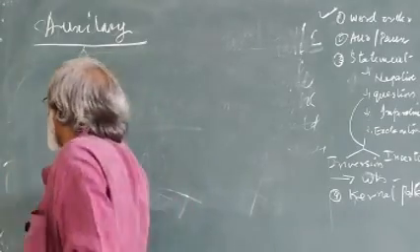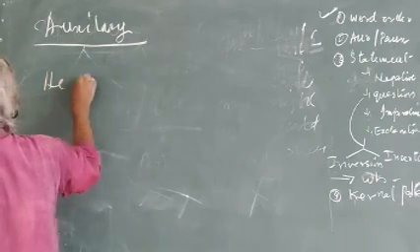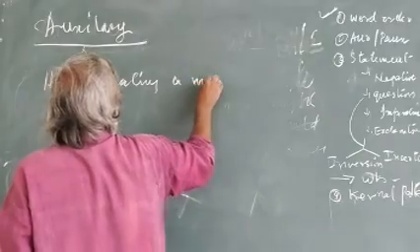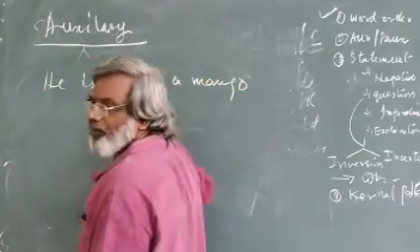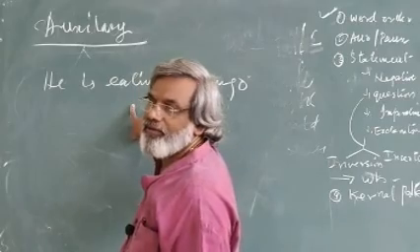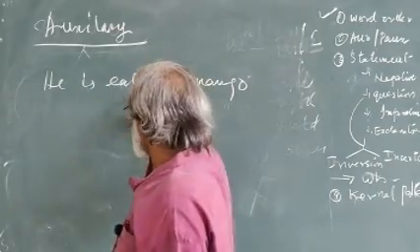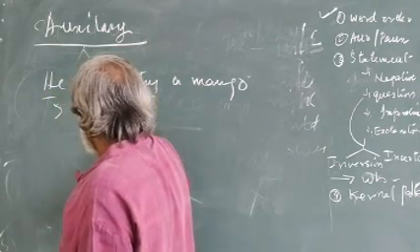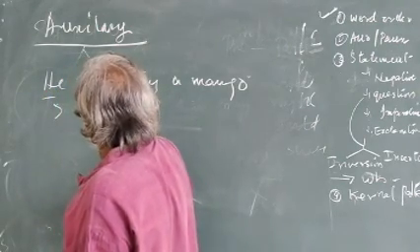I'll take one example: "He is eating a mango." A very simple example to make you understand. Am I right? Are you okay? "He is eating a mango." "He" is the subject, "is eating" is the VGP that you are going to ask.